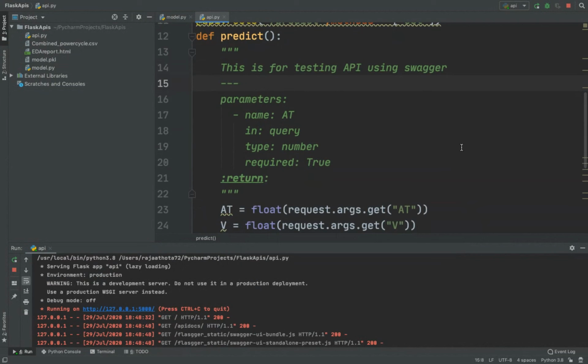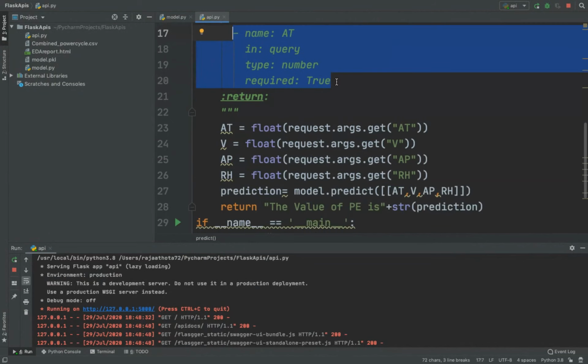Once it is done, we define the parameters. In the parameters, name we have defined, and for all other parameters also let us define. I'm just copy pasting because for everything it is the same.